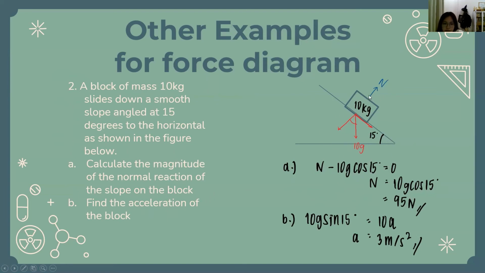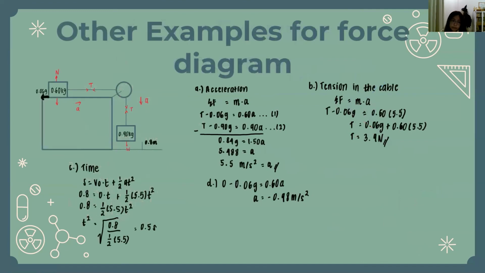So we find the N, right? So N minus 10g cos 15 equals 0. And then we just move this to the right side, so it becomes N equals 10g cos 15, and we calculate it equals 95 newtons. And then B, find the acceleration of the block. We can use sigma Fx equals m times a. So the mass is 10 and the sigma F is 10g sin 15. And then we calculate it and we got a equals 3 meters per second squared.